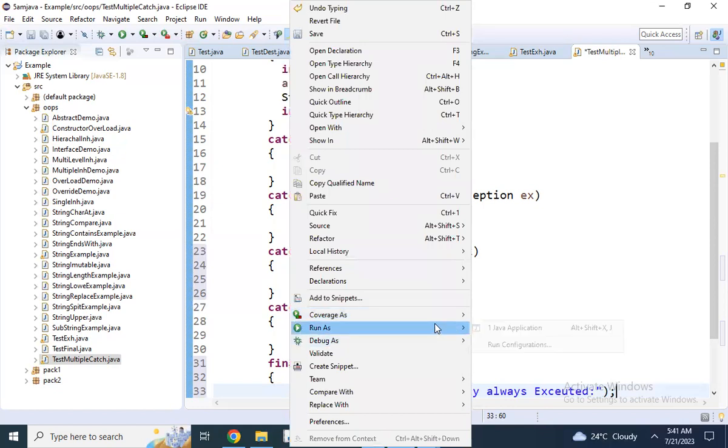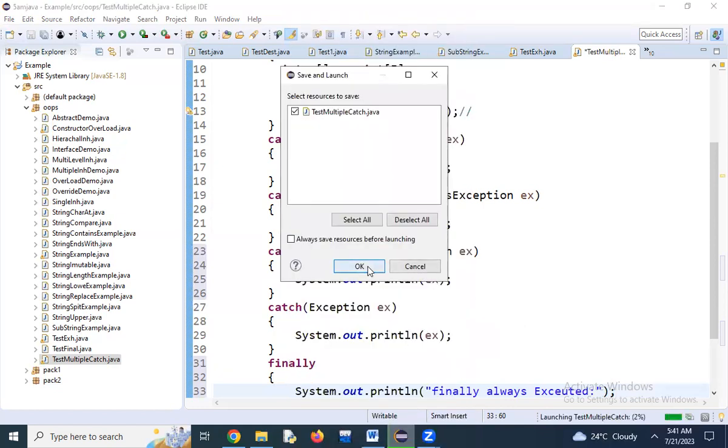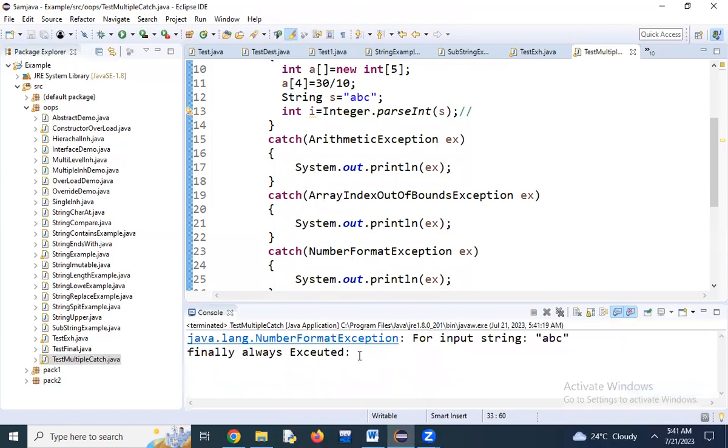Run as Java application, click OK. Now see, the exception came, finally executed.